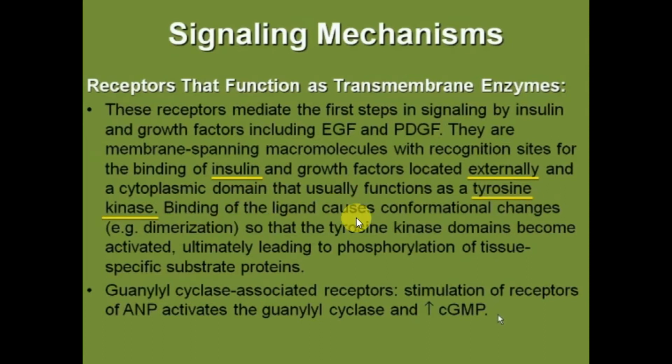Binding of the ligand causes conformational changes, e.g. dimerization, so that the tyrosine kinase domains become activated, ultimately leading to phosphorylation of tissue-specific substrate protein. Guanylyl cyclase associated receptors. Stimulation of receptors of ANP activates the guanylyl cyclase and increases cyclic guanosine monophosphate.